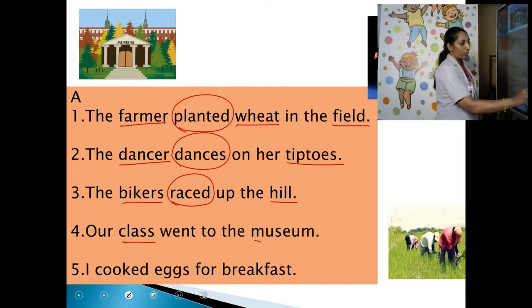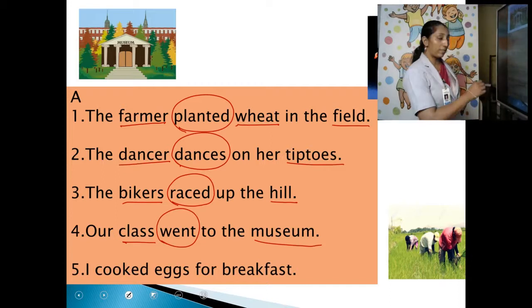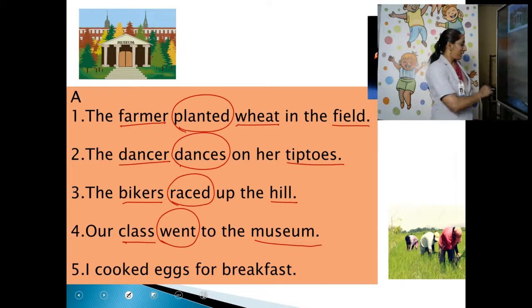Okay, fine, children. Our class went to the museum. Here, class is a noun. Museum is also a noun. Which is a verb here? Went. Shows an action. Went is the past tense of which verb? Huh? Go. Very good.